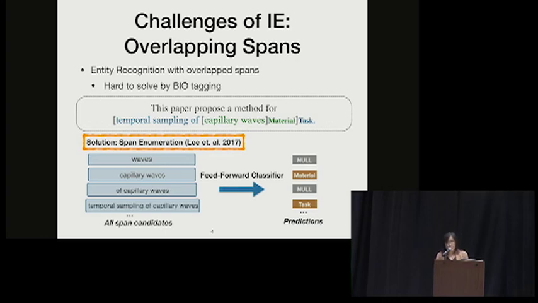So specifically, we enumerate all possible span candidates up to a maximum length. And for each of the span candidates, we learn a span level representation and feed that to a feed-forward classifier. And for each of the span candidates, we assign them a label. Say, for example, here, for the capillary waves, we assign them a material label, and temporal sampling of capillary waves is predicted as task. And then we assign non-type to all of the other span candidates.